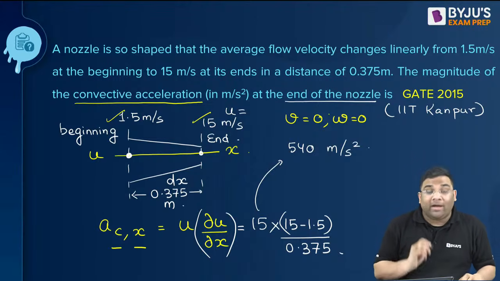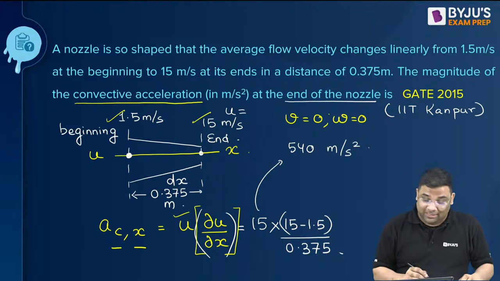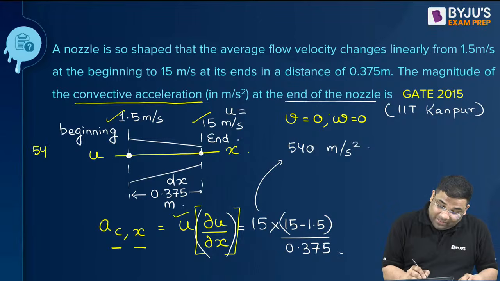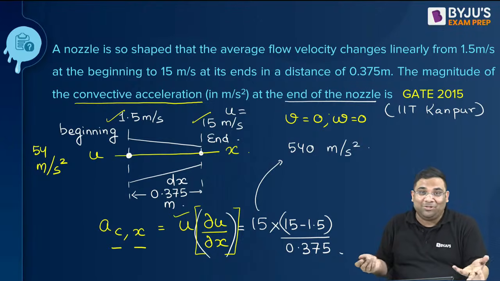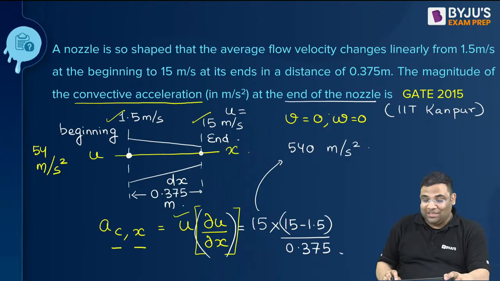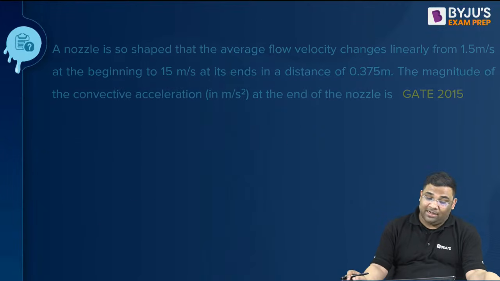So getting 54. Why? Because this del u by del x will remain the same, but U will change there. Now it will become 1.5. So the answer is 54 meter per second square. Hope you enjoyed today's lecture, which is not completed. So we completed acceleration. In kinematics, next we will go to where?